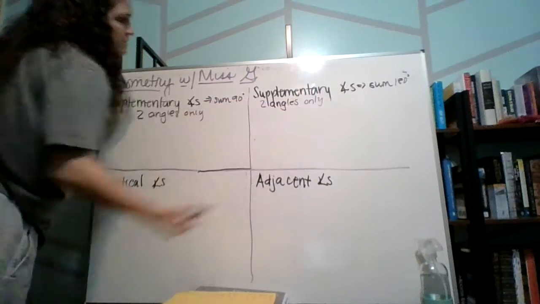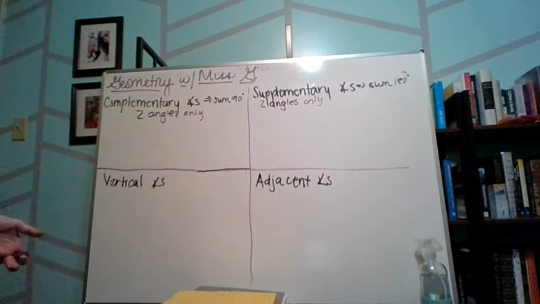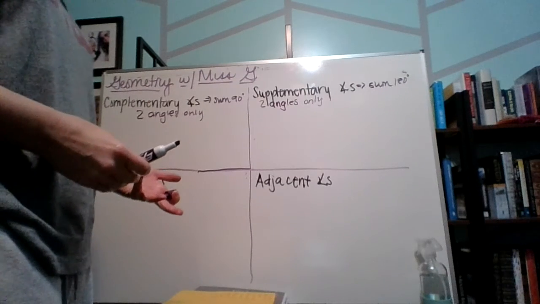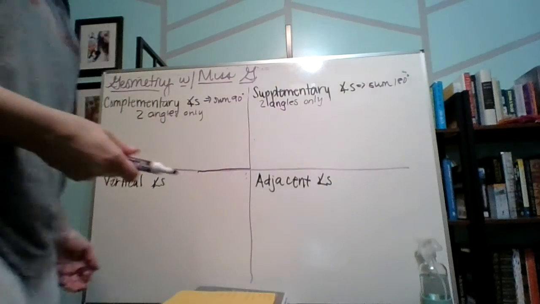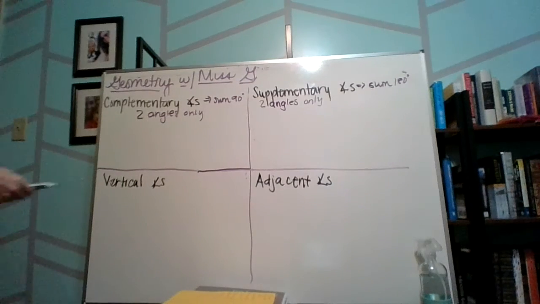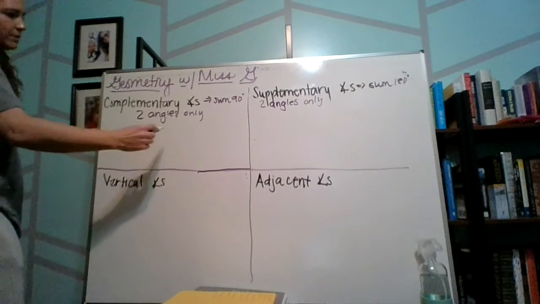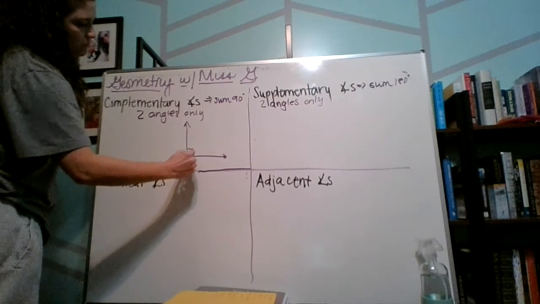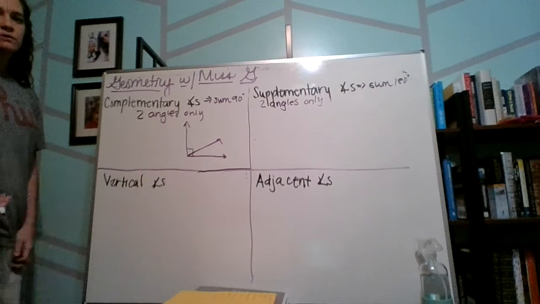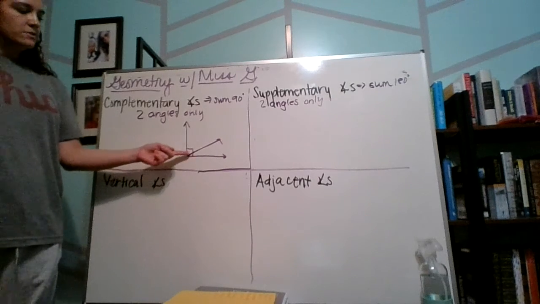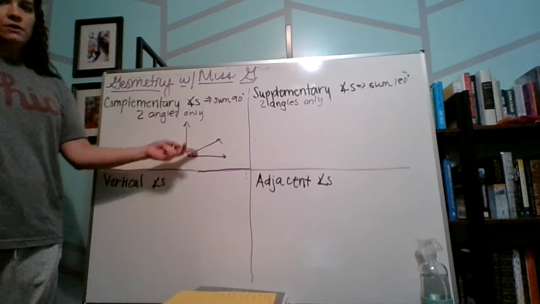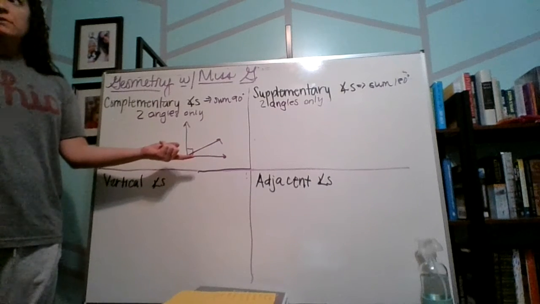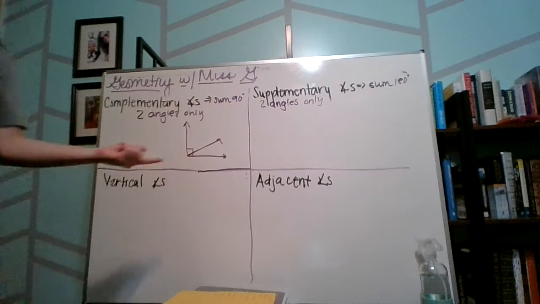Now, I know that we've seen some pictures where three angles come together to form a straight line, and we know those are 180 degrees, but that's because a straight line is 180 degrees. They're not supplementary angles. All right. So I believe everyone showed this example on their homework, which is correct. We can tell that these two angles add up to 90 degrees. There are two separate angles here. They just share a common side. So they are indeed complementary angles.